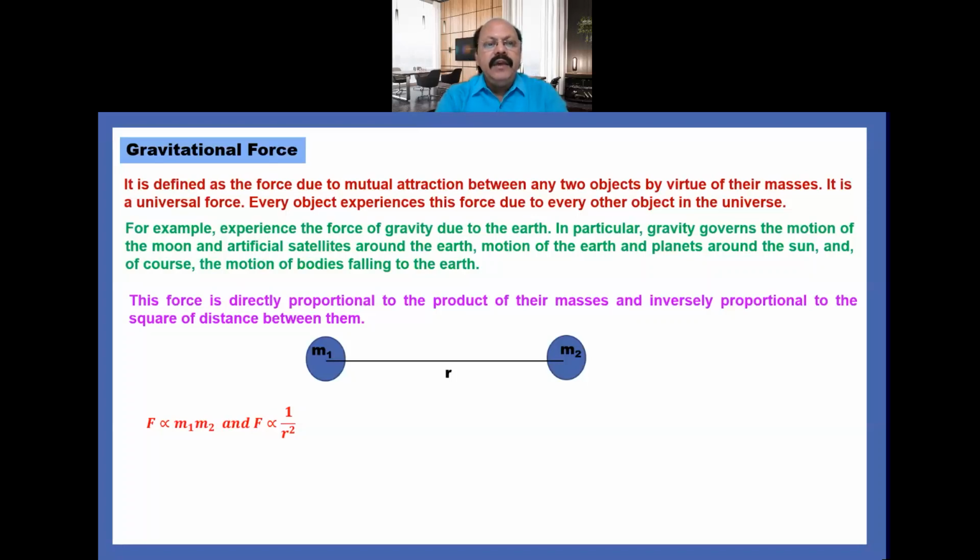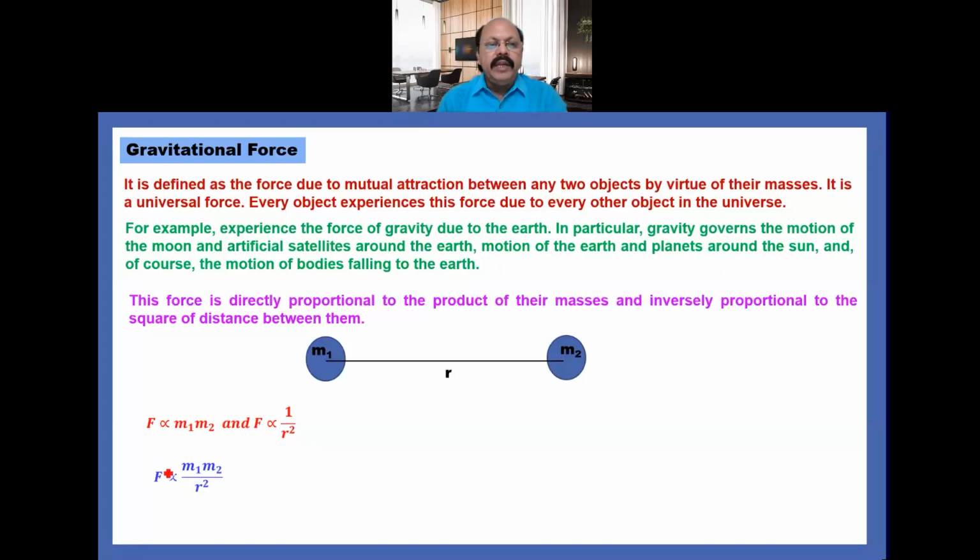That is, F is directly proportional to m1 m2 and F is inversely proportional to r square. Now combine these two: F is proportional to m1 m2 upon r square.